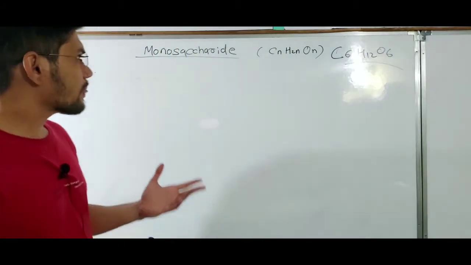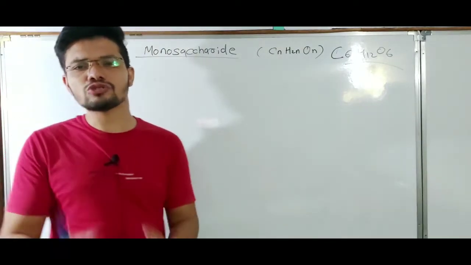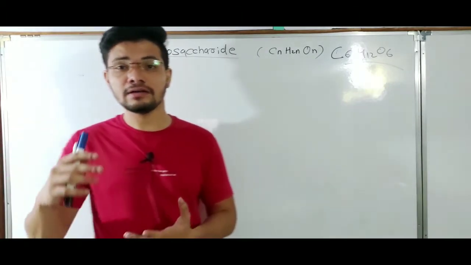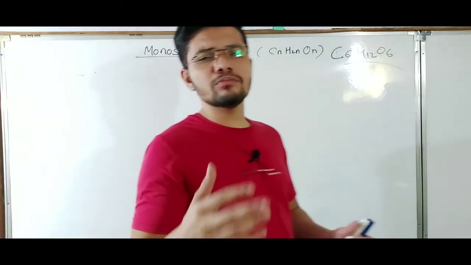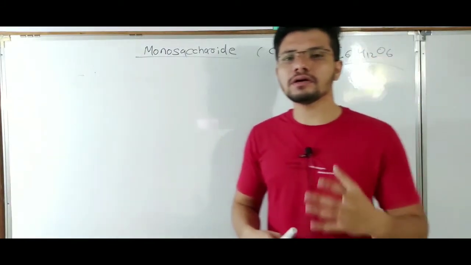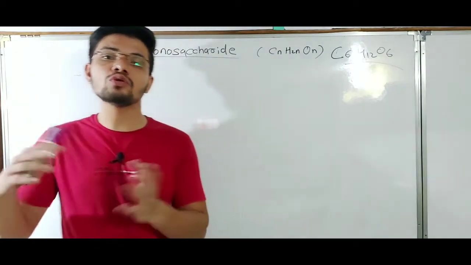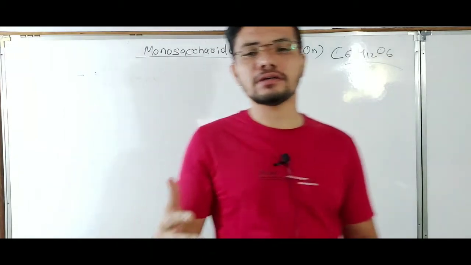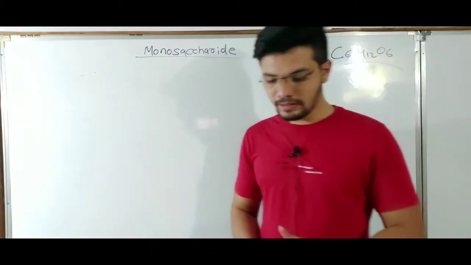Monosaccharides are crystalline solids, and they are soluble in water. The most abundant monosaccharide that we know is found in nature is D-glucose. So D-glucose is the most abundant monosaccharide we can have in nature.